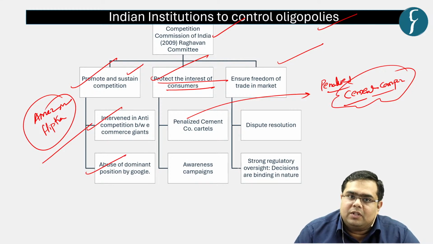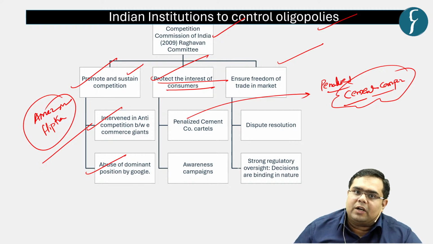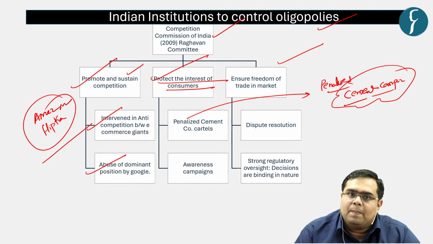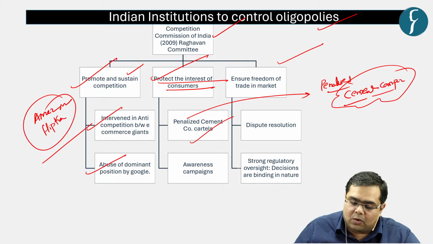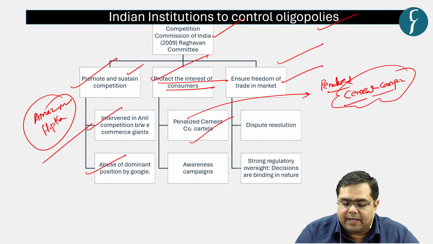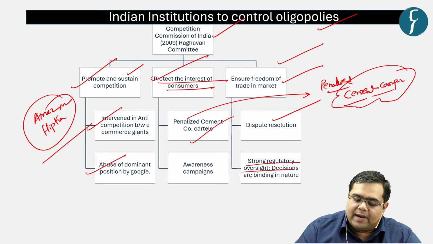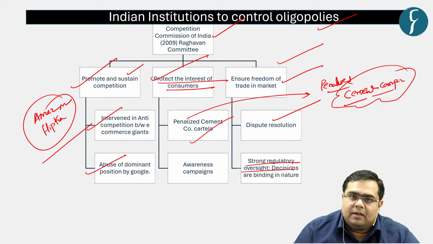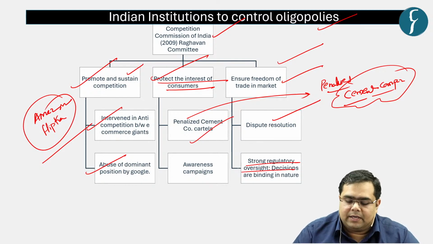So in this case, there were two companies which had formed a cartel and they were not allowing others to manipulate the price, right? So in this case also, Competition Commission of India took appropriate action, and then from time to time it carries out various awareness campaigns in India. Lastly, the third aspect is that it ensures freedom of trade in market. How? By dispute resolution and providing a strong regulatory side, because its decisions are binding in nature.